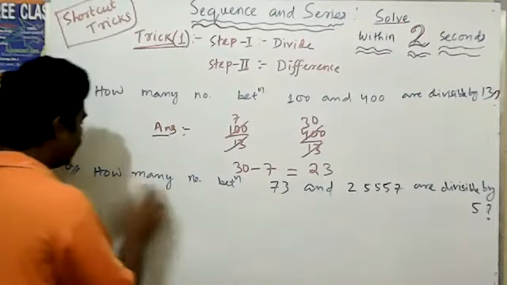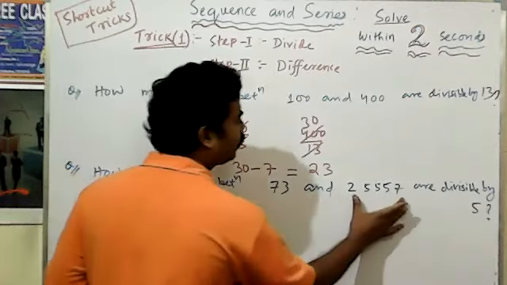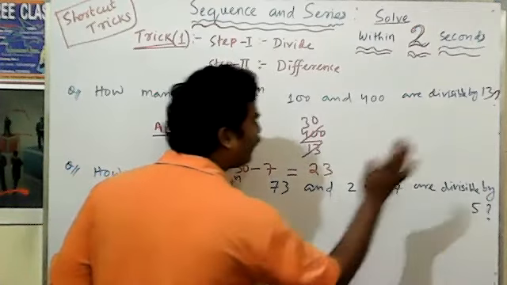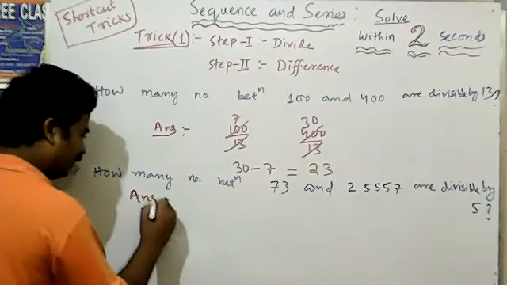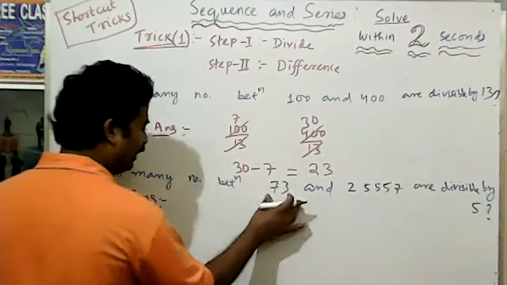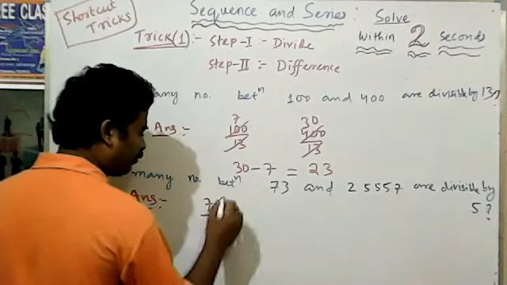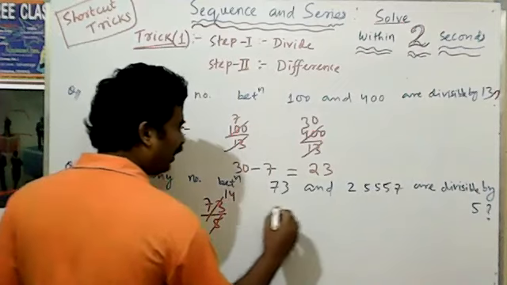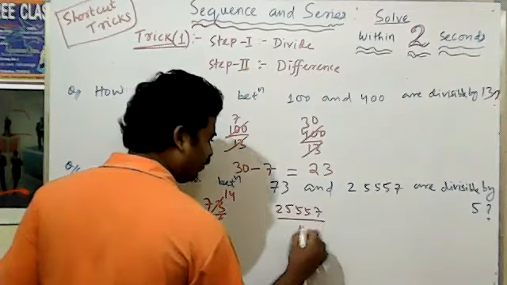A simple question comes: how many numbers between 73 and 2557 are divisible by 5? Simple. What we'll do first: 73 divided by 5 comes to 14. Then similarly 2557 divided by 5.